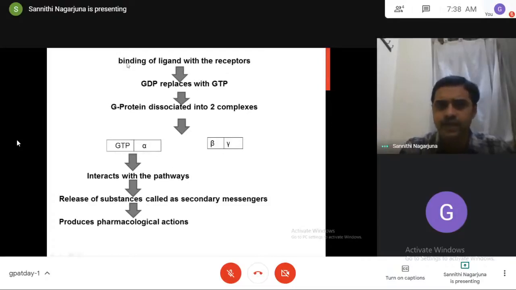See what happened here. First, the ligand binds to the receptors. Whenever the ligand binds to the receptors, the G protein has GDP, and this GDP is replaced with GTP.